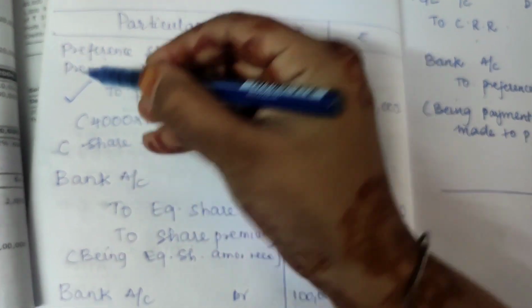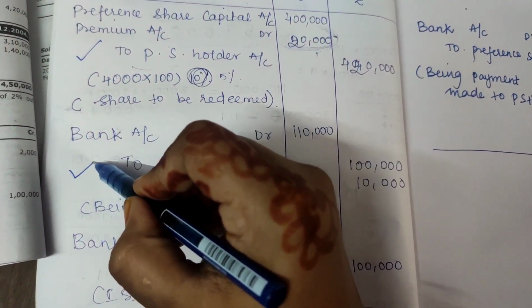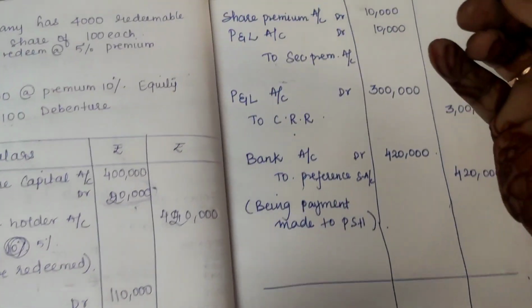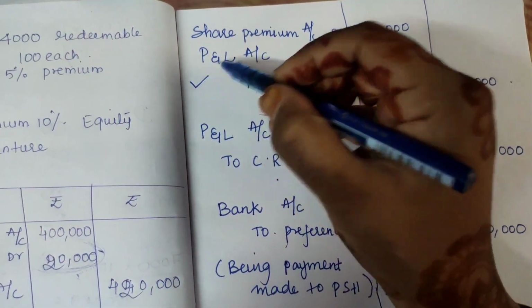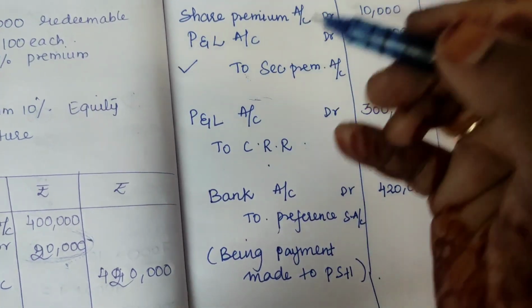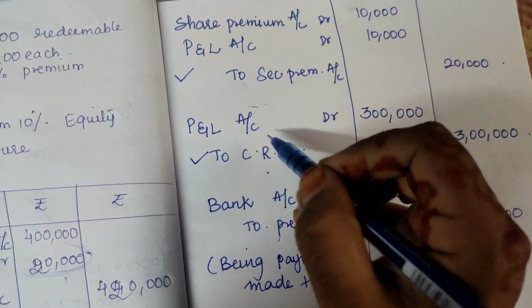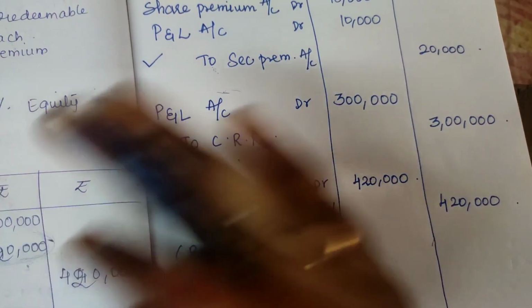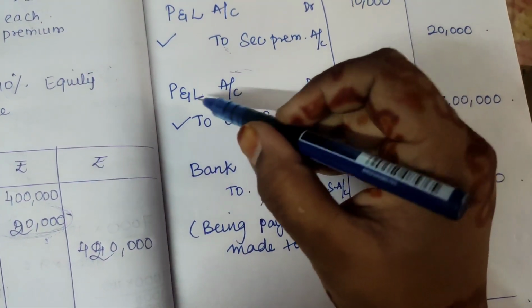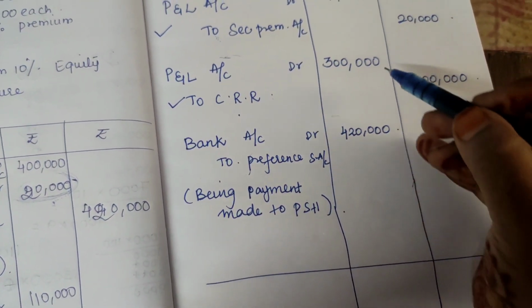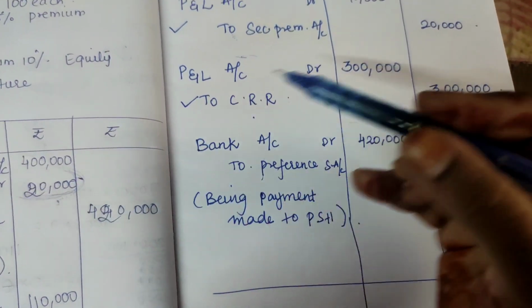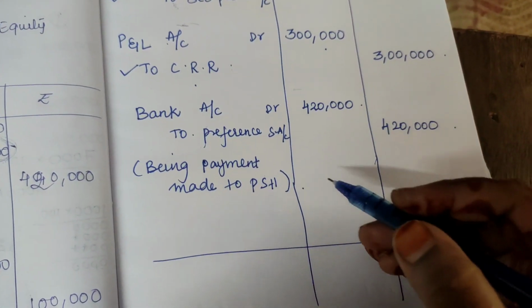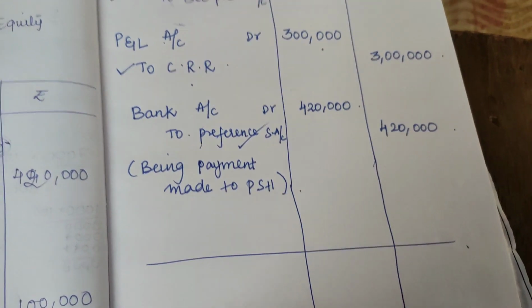So this is the due entry. This is the issue of equity share entry with premium. This is the issue of debenture entry. And this is the adjusting entry of the securities premium. This is the adjusting entry of the capital redemption reserve. Because in the question it has been given that we have sufficient balance, that is the reason we are taking it from the profit and loss account. As 1 lakh we have from the shares, so 1 lakh we are removing, and the rest 3 lakh we are taking from the profit and loss account. That money we are paying to the preference shareholder.